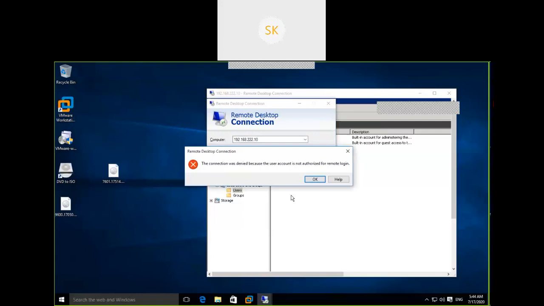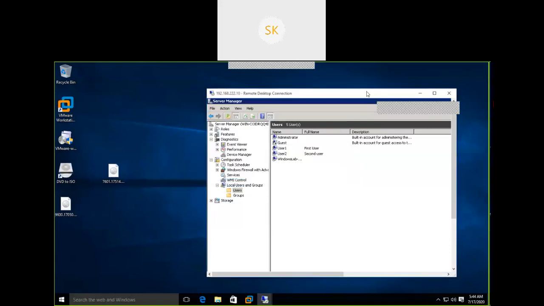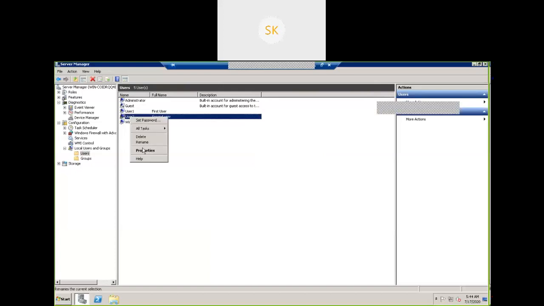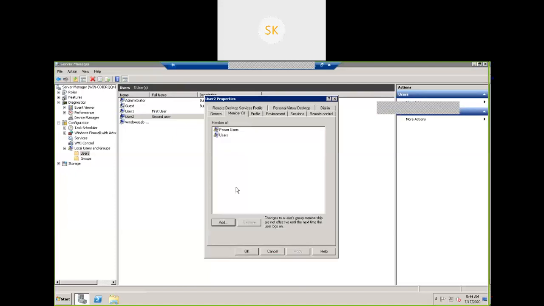Okay, in the sense, the power user has permission to perform certain actions, but he is not part of Remote Desktop Users. Go to the administrator screen and add remote desktop permission. Try from users or groups, whichever is convenient for you. What you need to do is, for user 2, provide the Remote Desktop Users privilege. How are you going to do it?